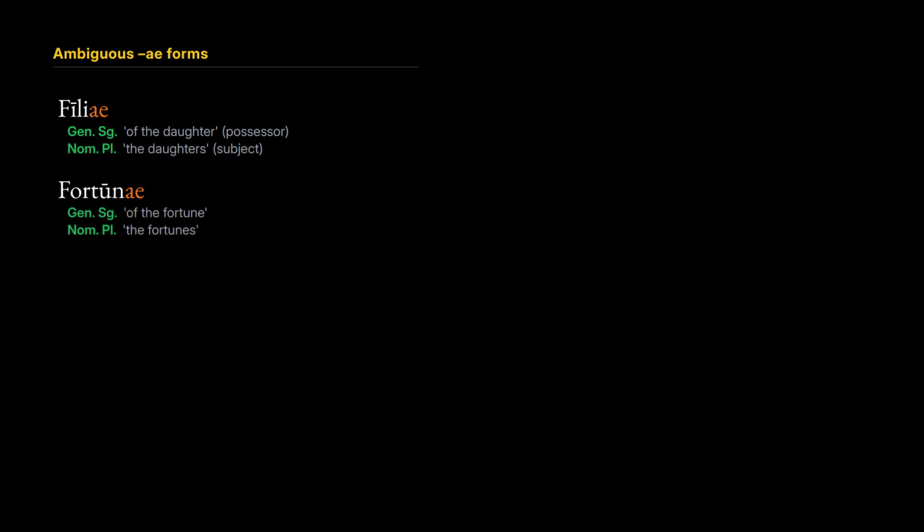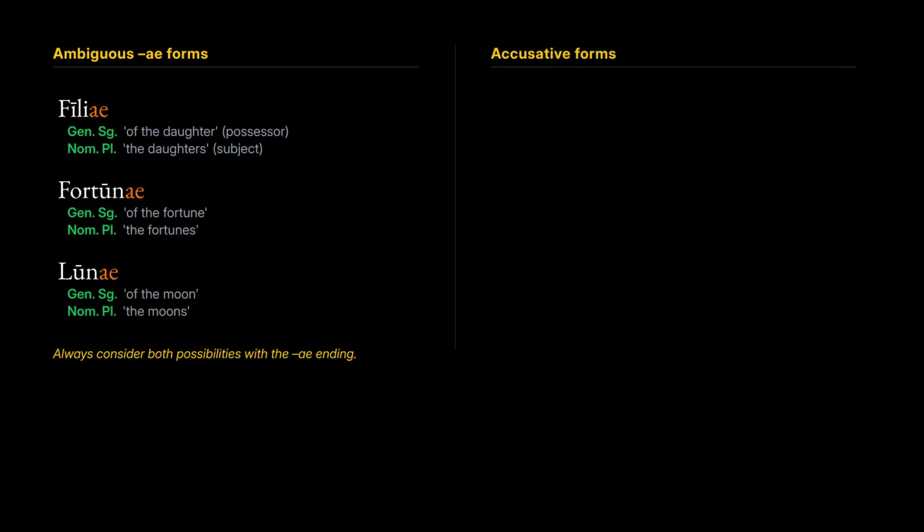Next set. All 3 of these forms share one ending. Filiae. Genitive singular, of the daughter, or nominative plural, the daughters. Fortunae. Same ambiguity. Of the fortune or fortunes. Lūnae, of the moon or moons. Always consider both possibilities with this ending.